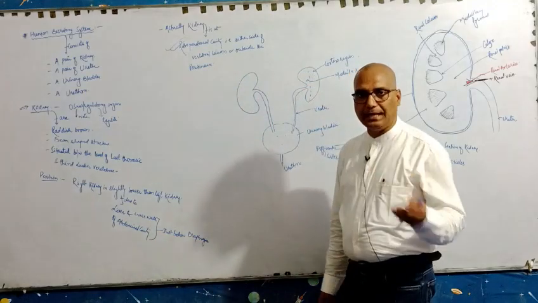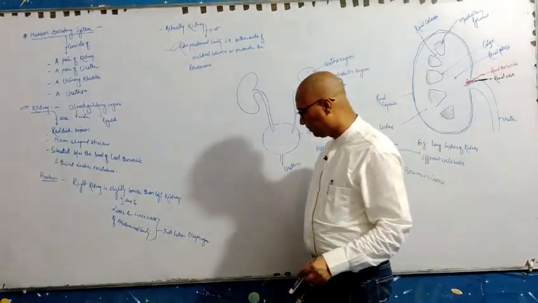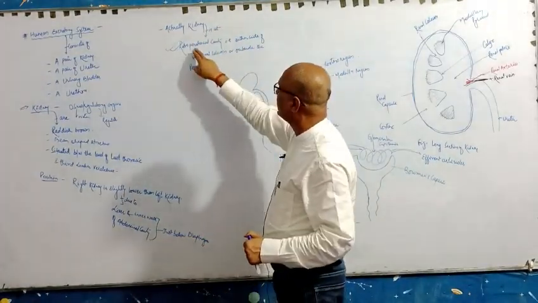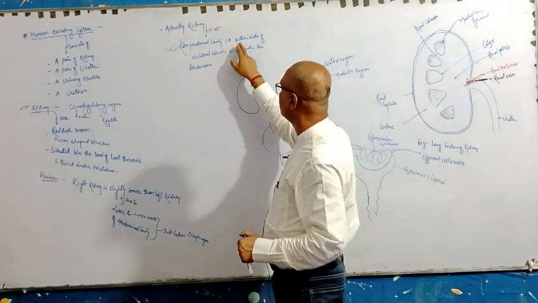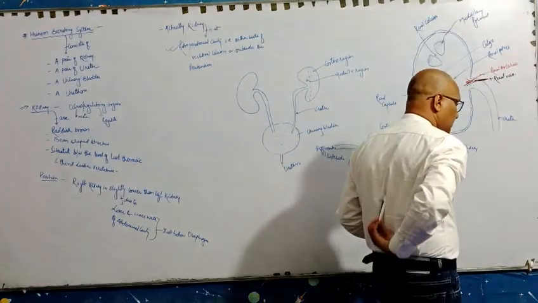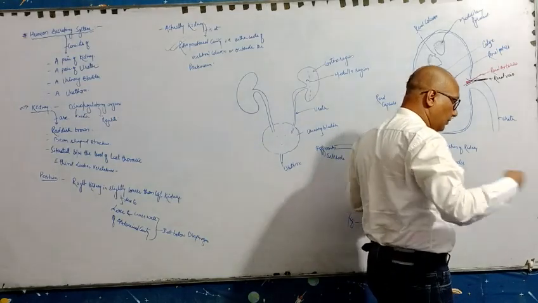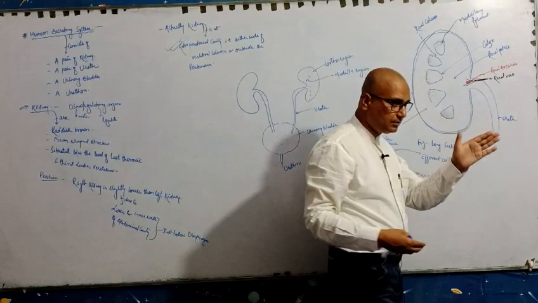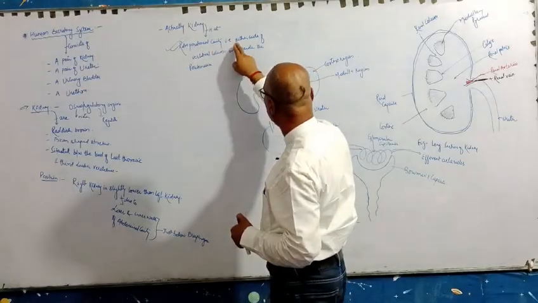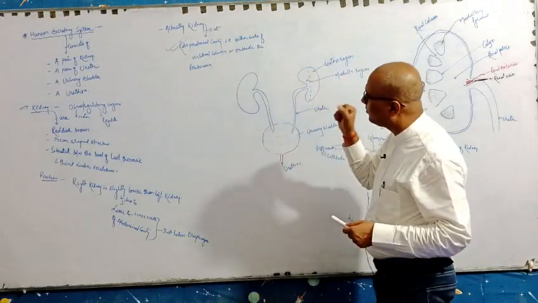The diaphragm is the main respiratory muscle; we have discussed it in the respiratory chapter. Now the kidney is actually in the retroperitoneal cavity, on either side of the vertebral column. This is the vertebral column. When we see from that side, here are the floating ribs. In front of the floating ribs and just after the peritoneal cavity, so it is retroperitoneal, on either side of the vertebral column, outside the peritoneum. So this is the actual position of the kidney.